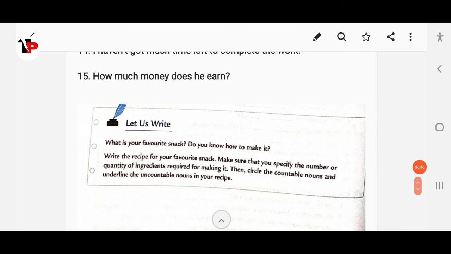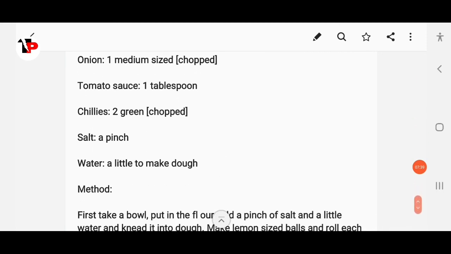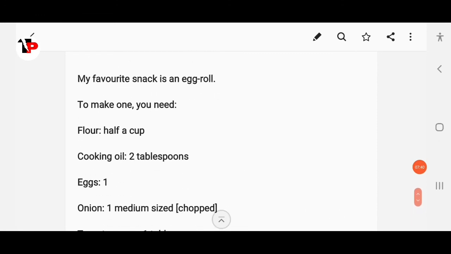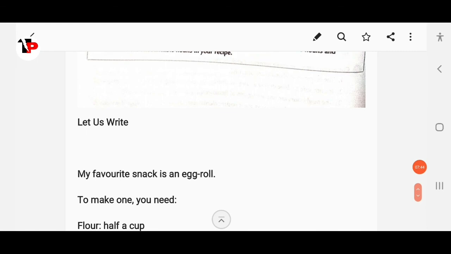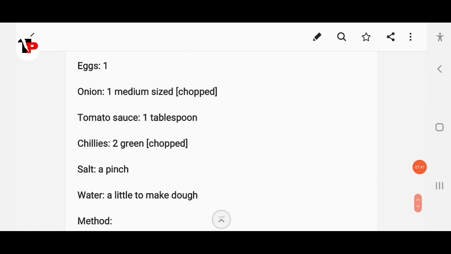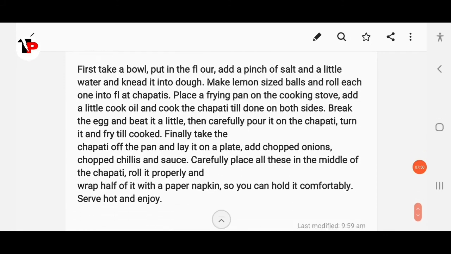Okay, so here let's write: what's your favorite snack? Do you know how to make it? Then write the recipe for your favorite snack. Okay, first you have to write the ingredients, then the quantity of ingredients, then how to make it, that means the method.